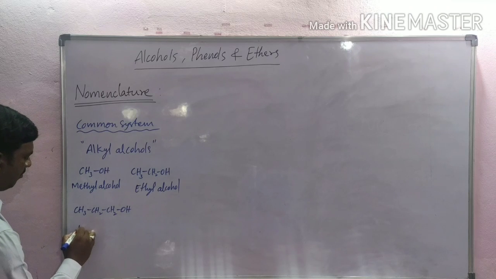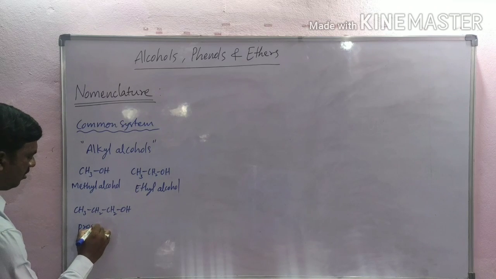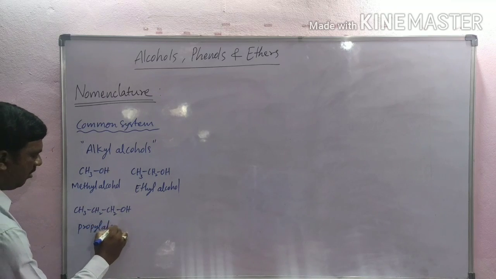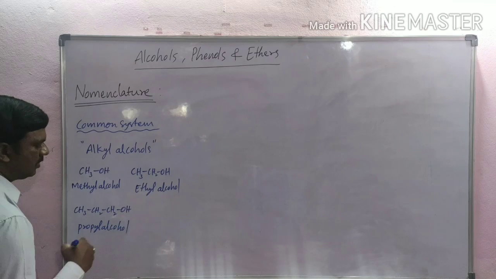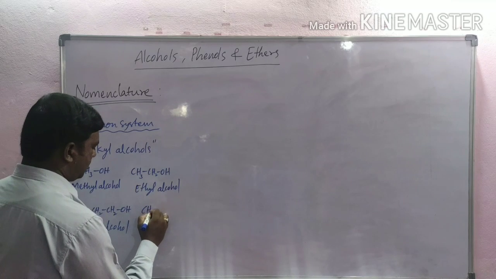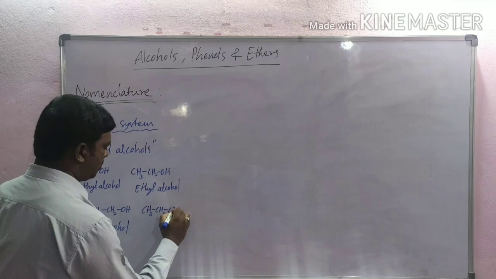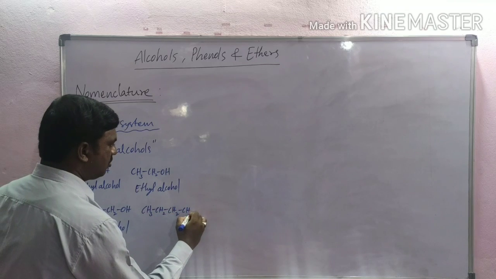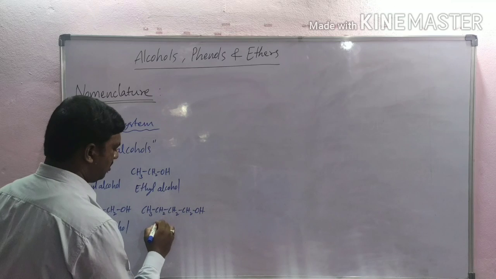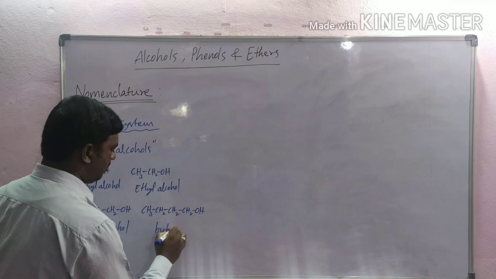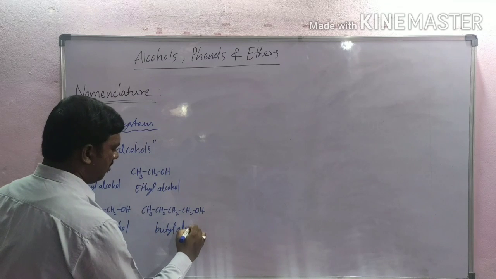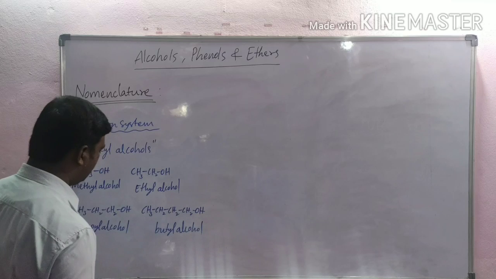CH3CH2CH2OH, propyl alcohol. CH3CH2CH2CH2OH, butyl alcohol.